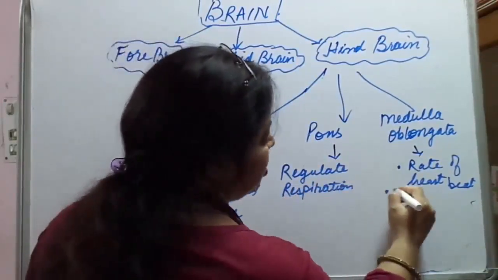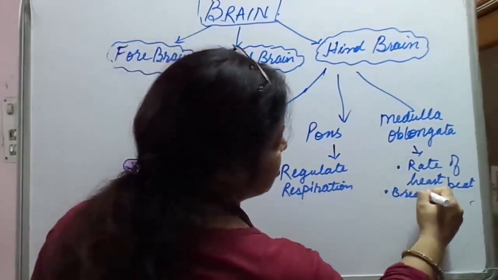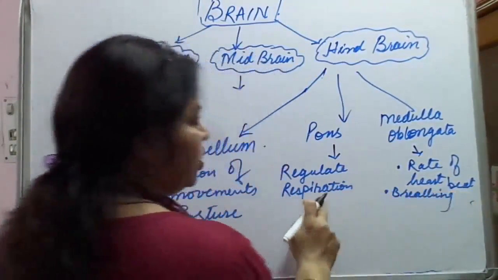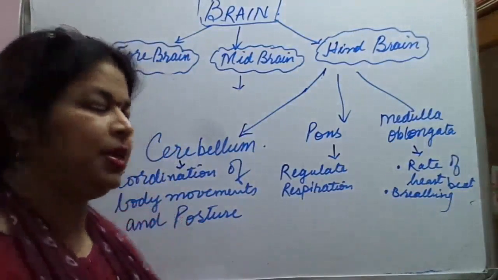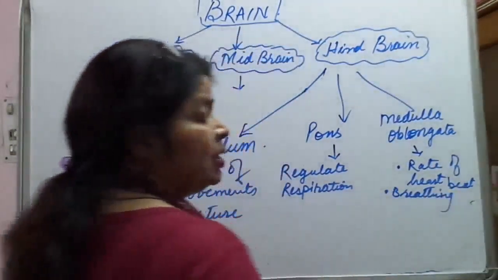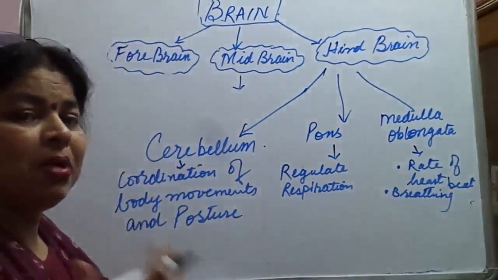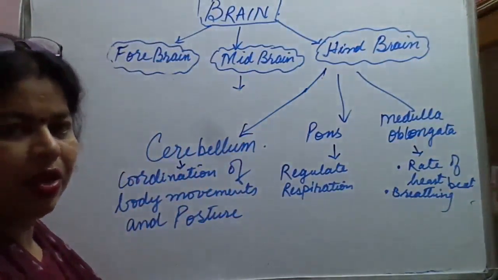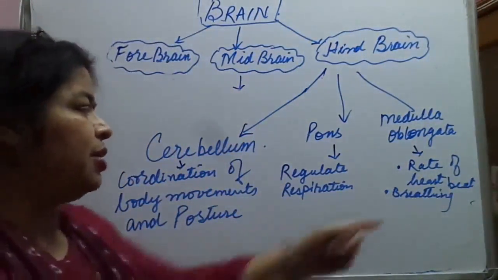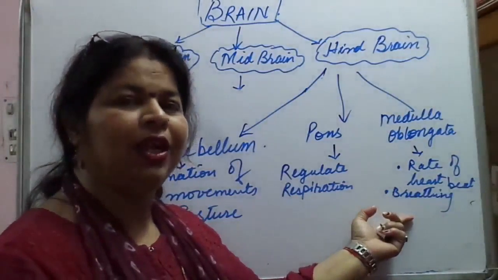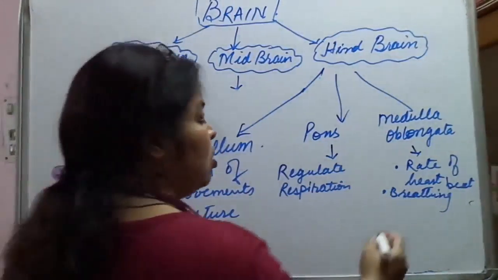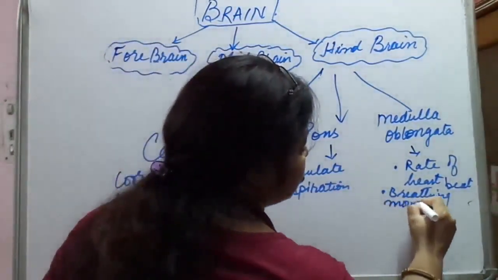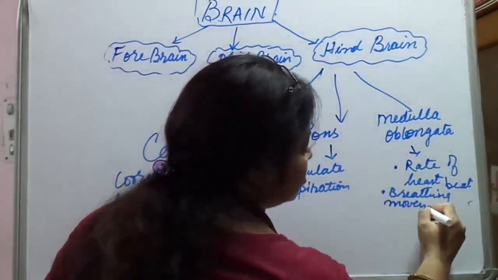Second one, breathing movements. There is a difference between regulating respiration and breathing movements. Breathing is the activity in which only muscles are acting, inhale or exhale, basically related to the movement of the diaphragm. So breathing movement is controlled by medulla.